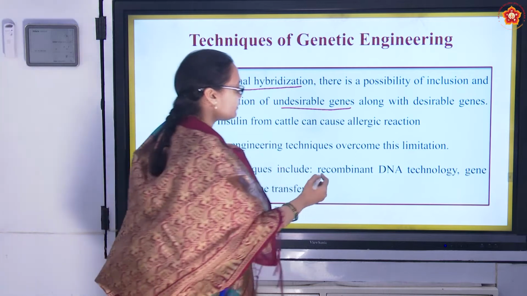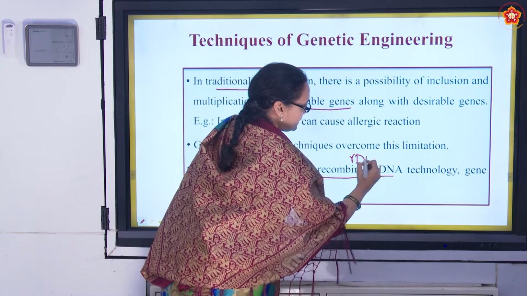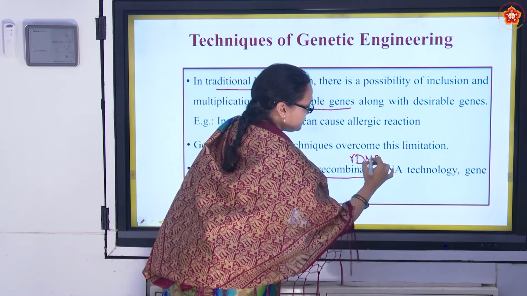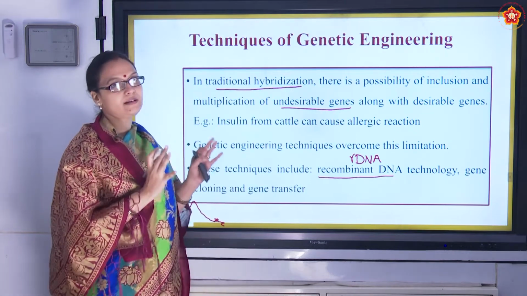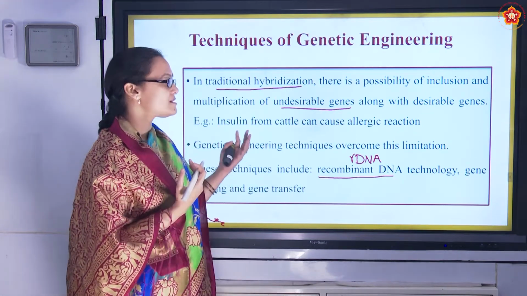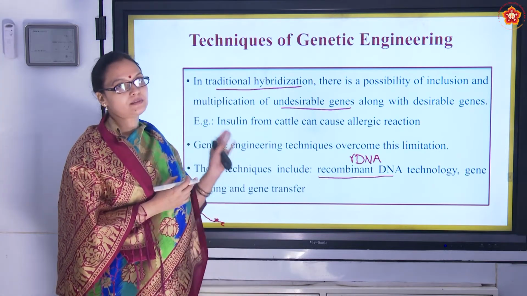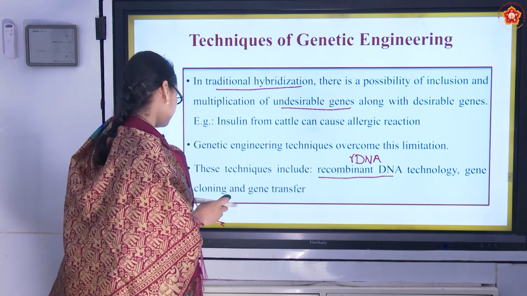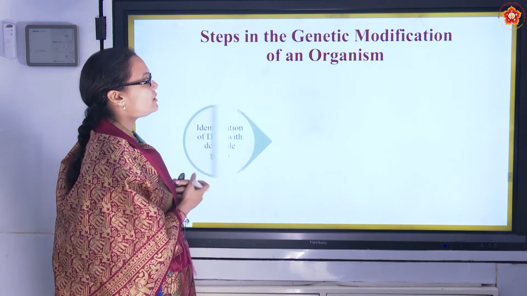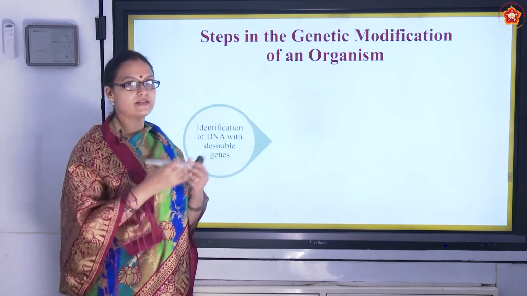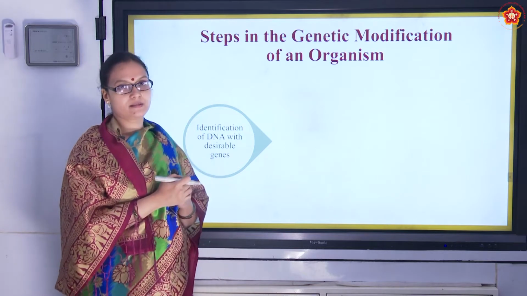As I mentioned before, most important is recombinant DNA. This is a very important topic in this whole chapter. So the first technique is recombinant DNA technique, and others are gene cloning and gene transfer also. So we are going to talk at length about recombinant DNA technique. So how do we modify the gene? We take up a gene. So how do we modify it? Let's see the steps in genetic modification.